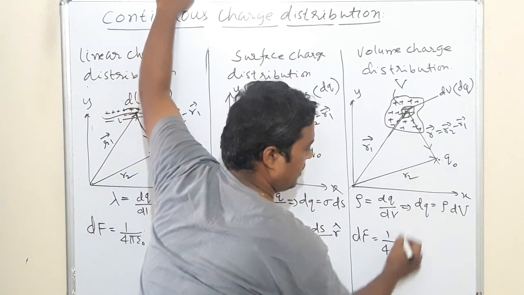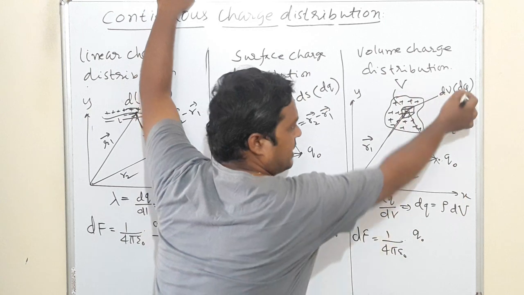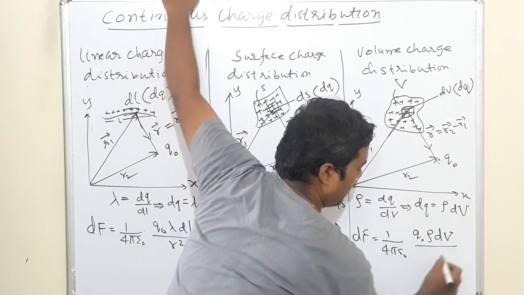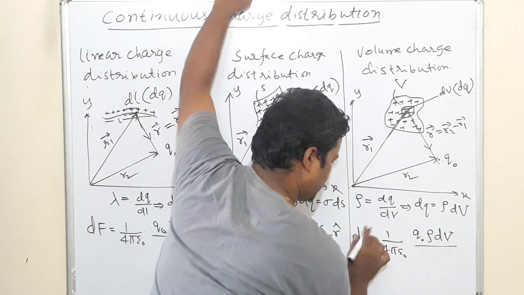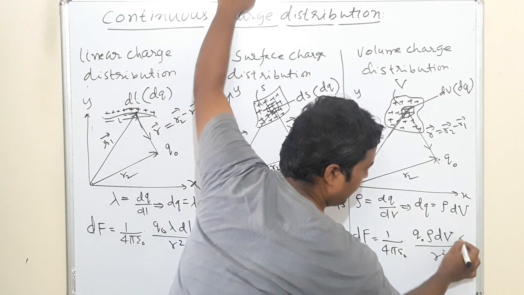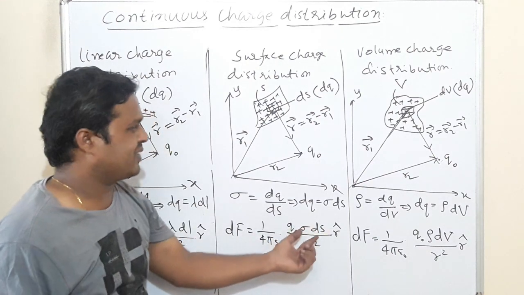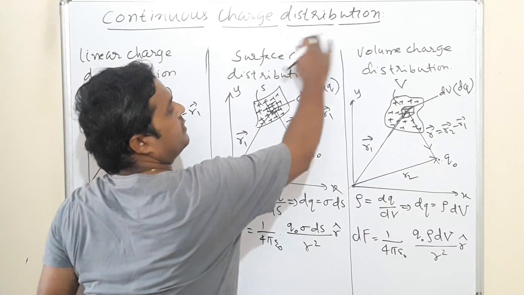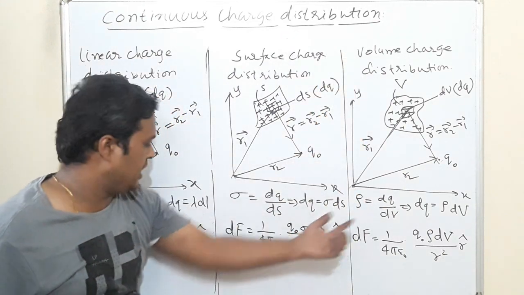Then what is q naught? It is common. Another charge is dq. That dq is nothing but rho into dv, divided by the distance r square, and it is r cap. These are small values. Actually we will take the changes like this: delta s, delta v. Since these are small values, I can take ds, dv, dl.